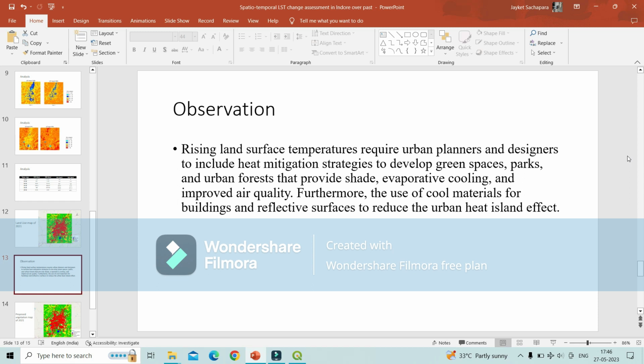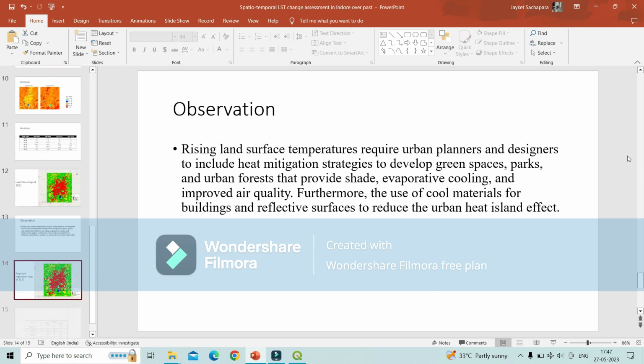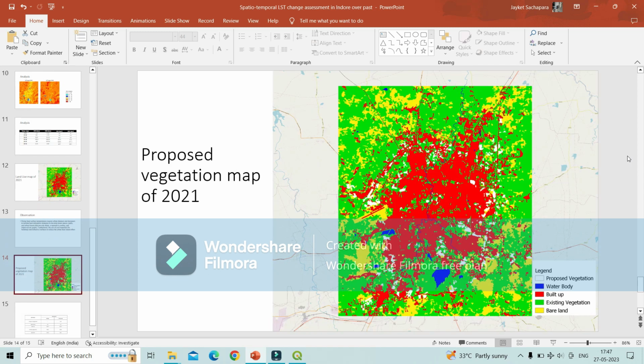Rising land surface temperature requires urban planners and designers to include heat mitigation strategies: develop green space, parks, urban forest, and provide shade, evaporative cooling, and improved air quality. We can also use cool materials in construction, like reflective surfaces, to reduce the urban heat island effect.